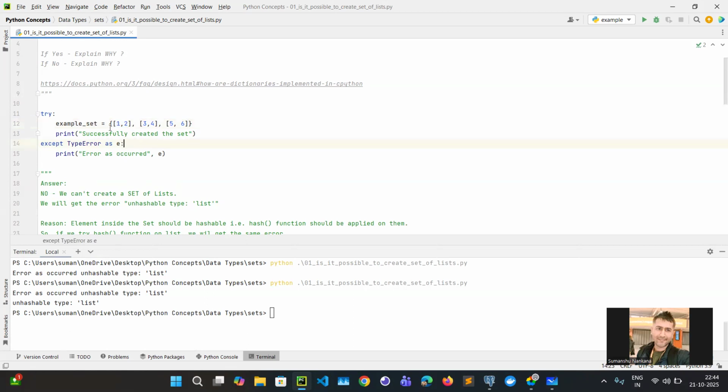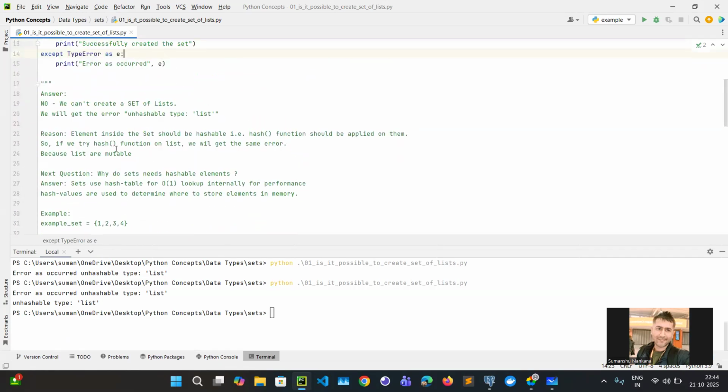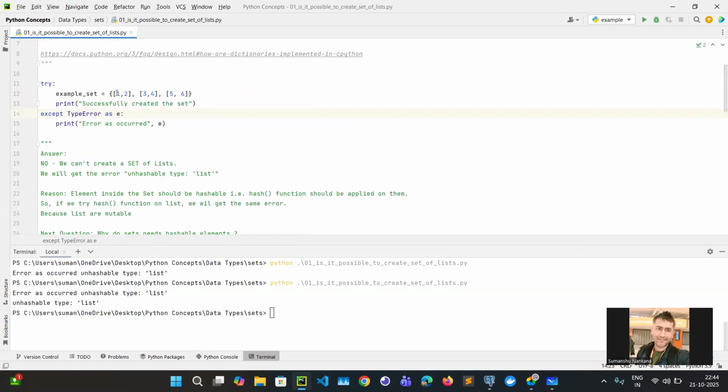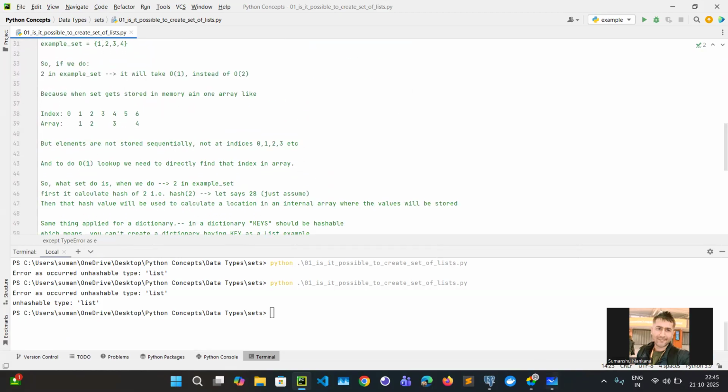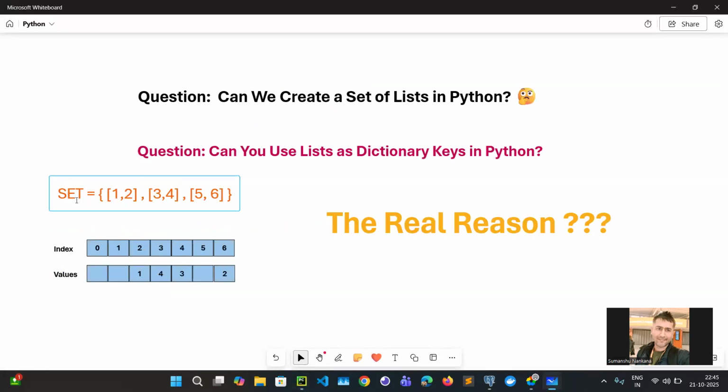That's why you can't create a set of lists, because even if you give that, internally it's trying to create a hash to store that. And let's understand. Whenever you create any element, either an array, a dictionary, a tuple, or a set, anyhow this is going to be stored somewhere in memory. So let's suppose I create 1 2 3 4 5 6, or let me create a set.